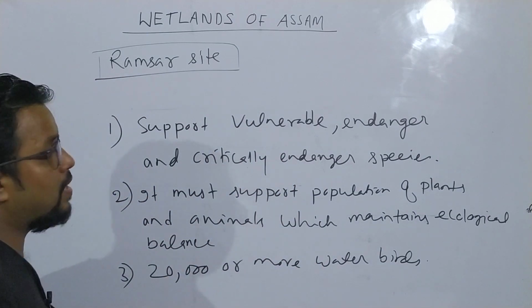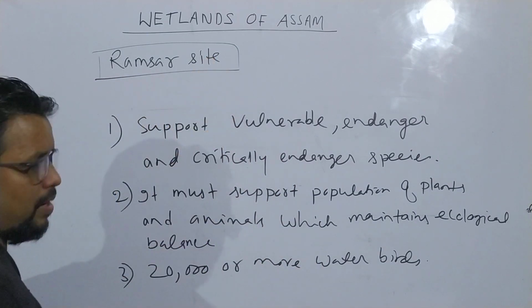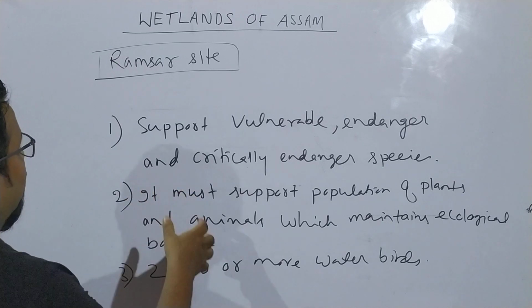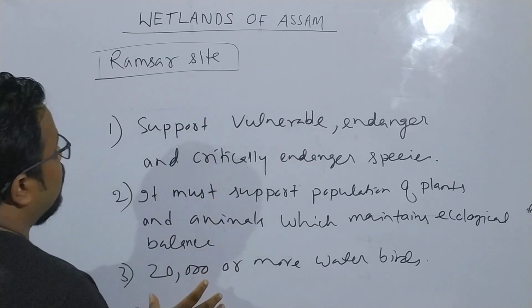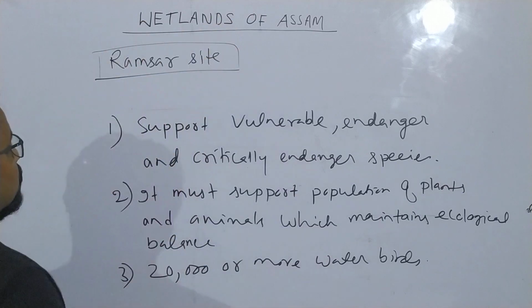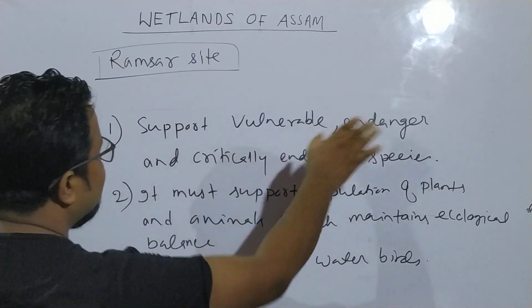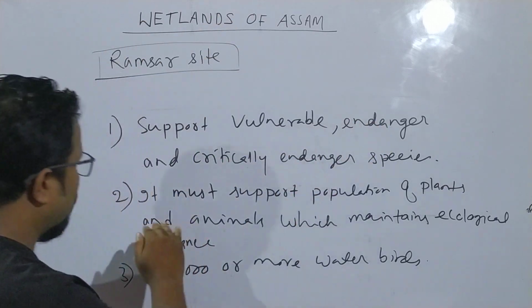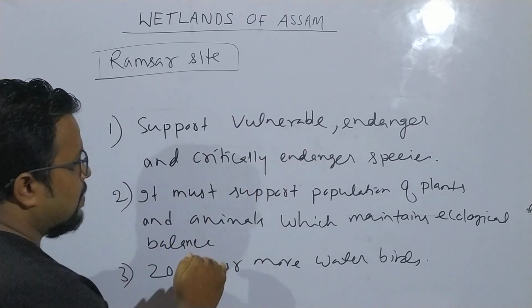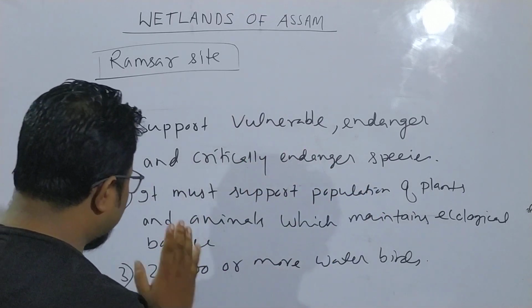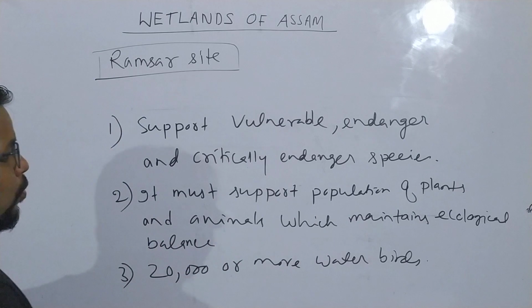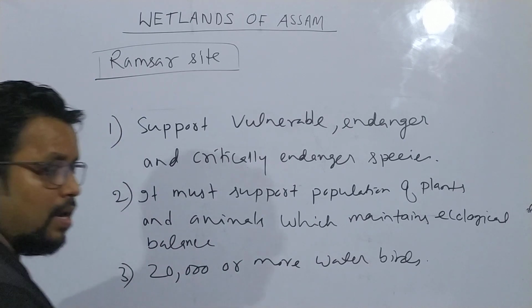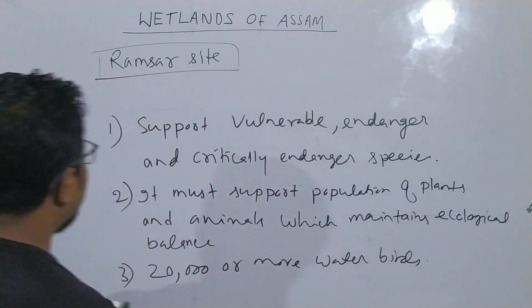Many criteria are there. I am writing only three important criteria to fulfill. These criteria have to be fulfilled by the wetlands to be in the Ramsar site. Number one, it must support vulnerable, endangered and critically endangered species. Number two, it must support a population of plants and animals which maintains ecological balance. Number three, 20,000 or more water birds must be there in the wetland.